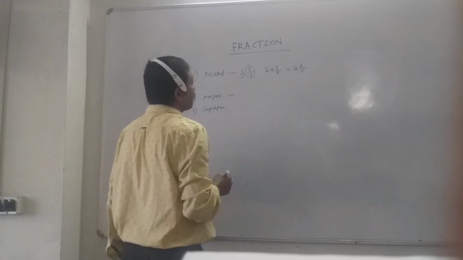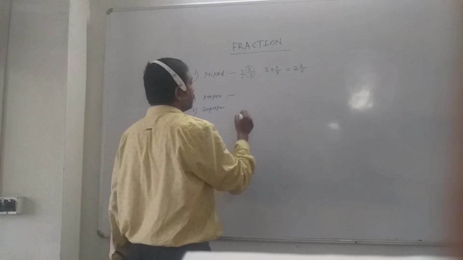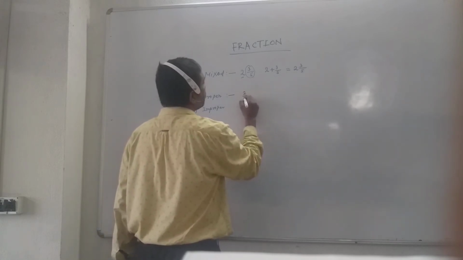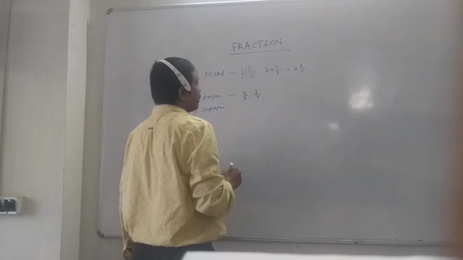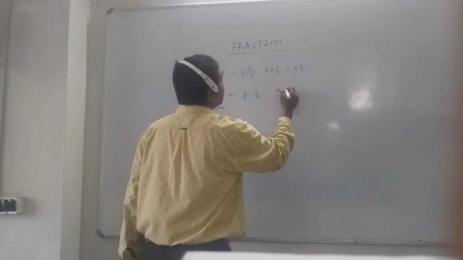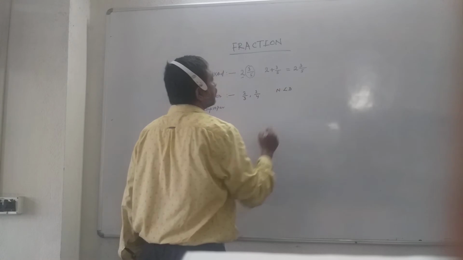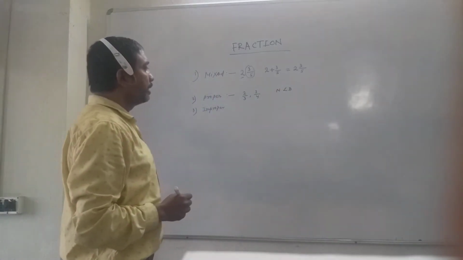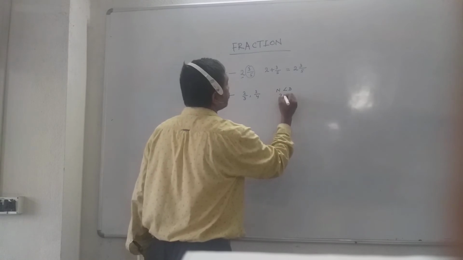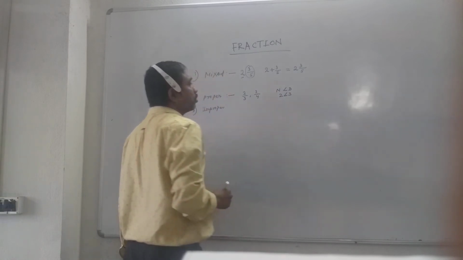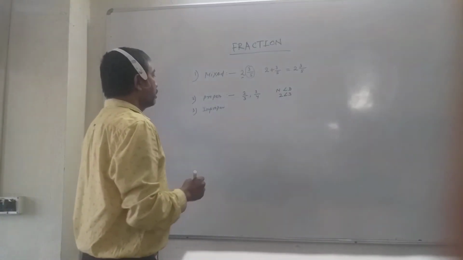Now proper fraction. Proper fraction means, suppose 2 by 3, 3 by 4. Here the numerator is less than the denominator. When the numerator is less than the denominator, they are called proper fractions. Here 2 is less than 3.